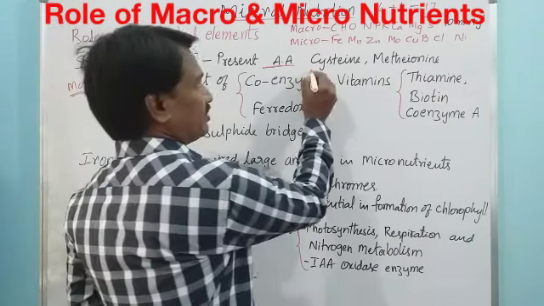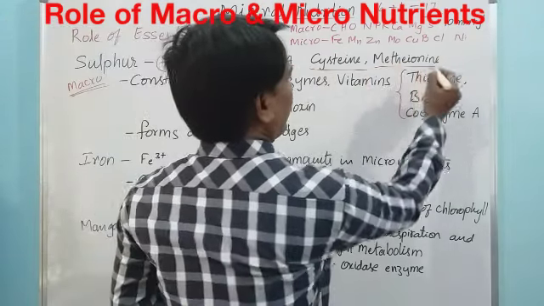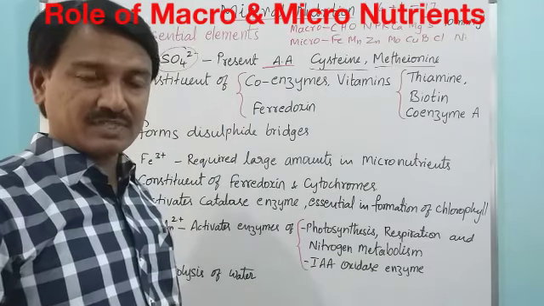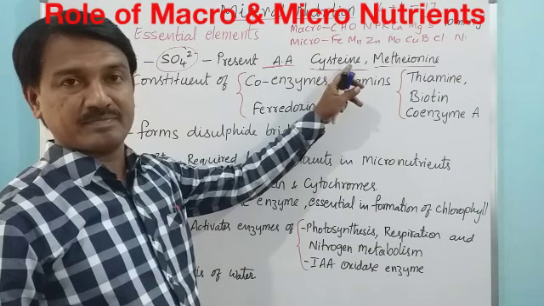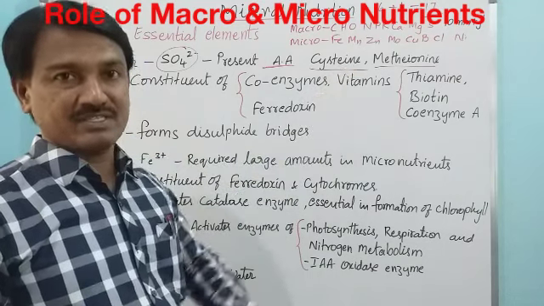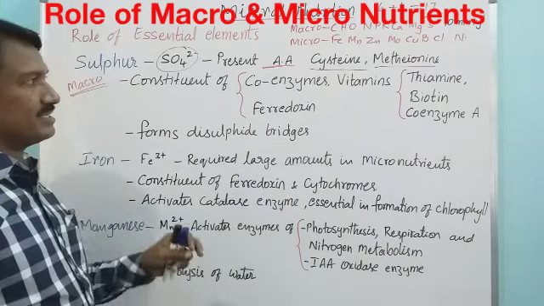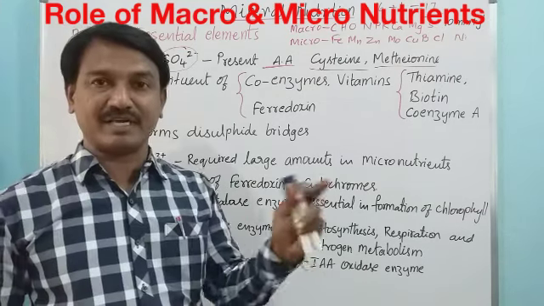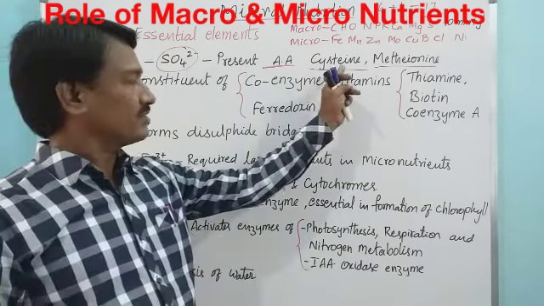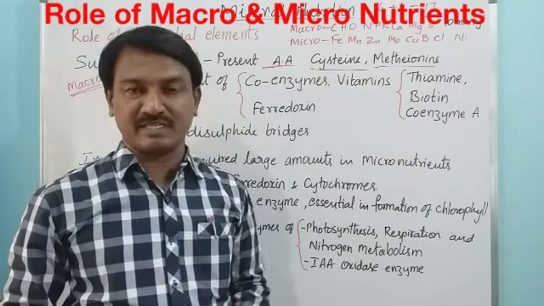In these amino acid structures, it contains sulfur. So the sulfur containing amino acids are two: cysteine and methionine.